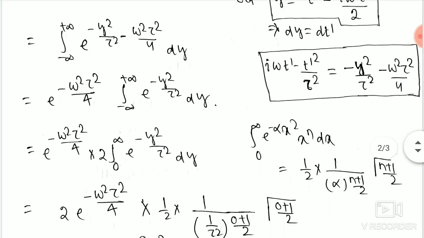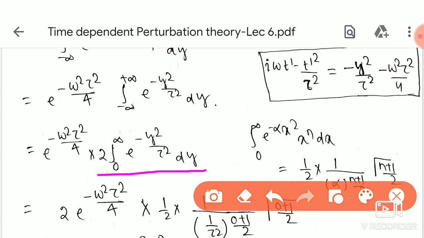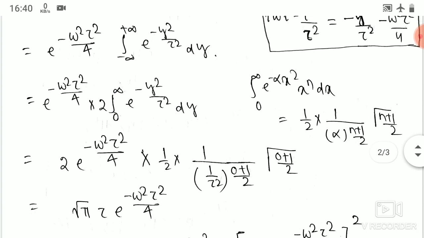This is an even function, so we can write it as 2 times the integral from 0 to infinity of exponential minus y^2 divided by tau^2 dy. This is called a Gaussian integration, and there is a formula for this.